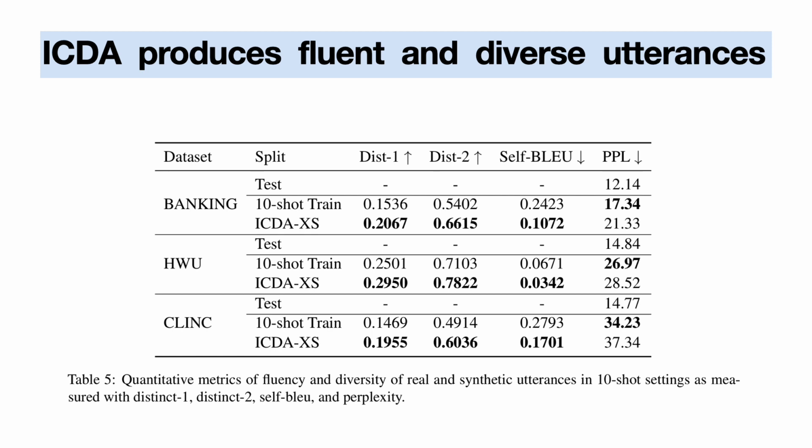Finally, we also evaluate the fluency and diversity of our synthetic examples. We use 3 metrics, distinct 1, distinct 2, and self-BLEU to measure diversity, and perplexity to measure fluency. Our results show that ICDA produces synthetic examples that are both fluent and diverse. These examples are more diverse and have a similar level of fluency compared to the original few-shot sets, indicating that our framework can generate high quality and diverse examples.